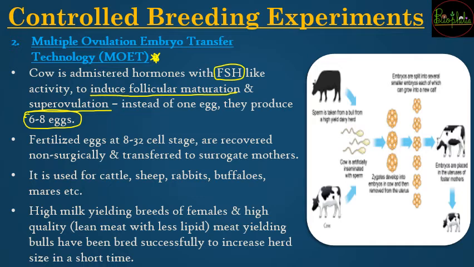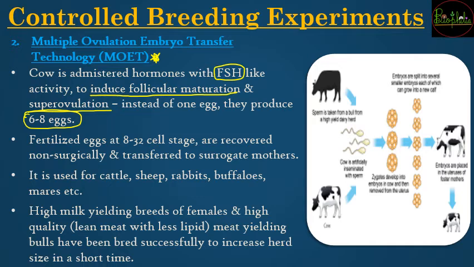Just like how it happens in humans, it happens in animals too, but in this case instead of the menstrual cycle there is going to be the estrus cycle. Even in that case, instead of releasing one egg, there will be release of 6 to 8 eggs because of the additional FSH-like hormone that was administered. So if only one egg came out within a cycle, then what could have happened? The cow could have given birth to only one calf.